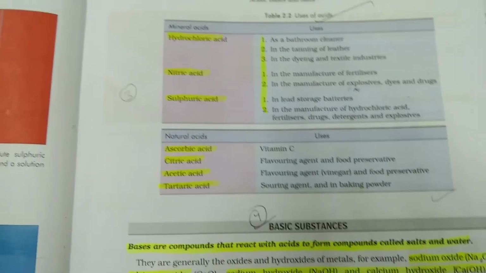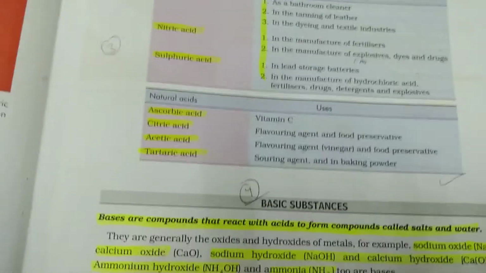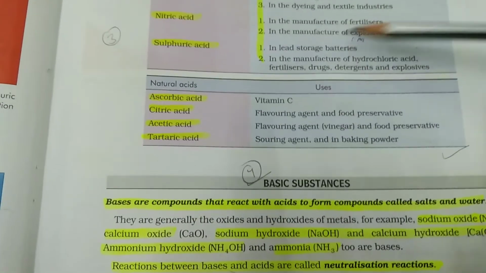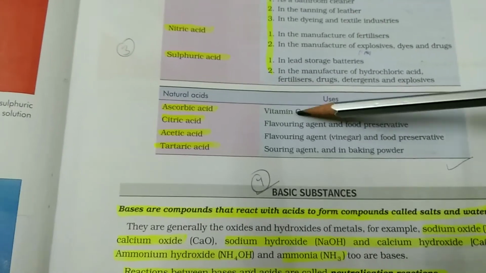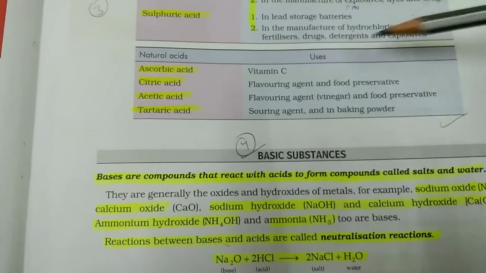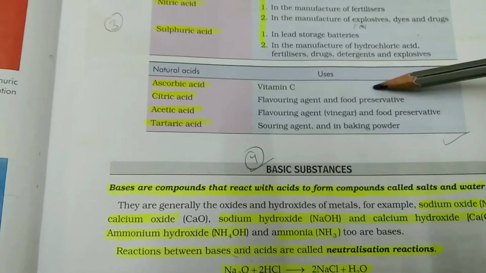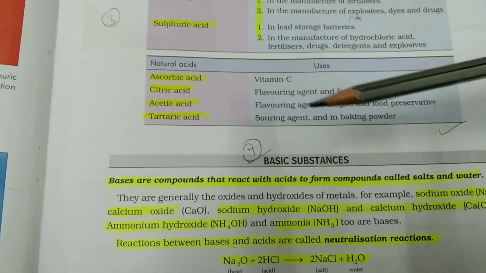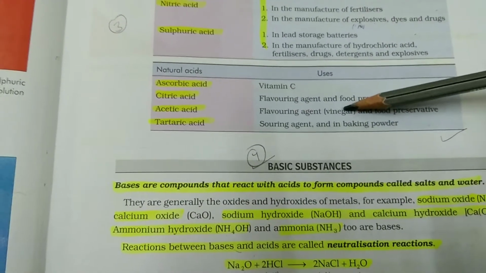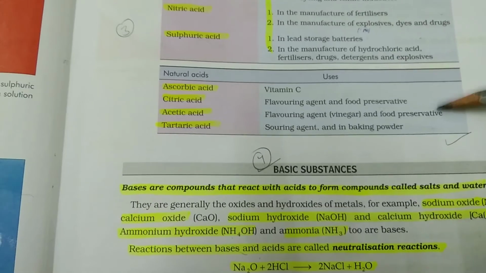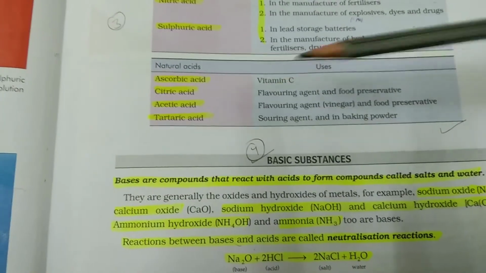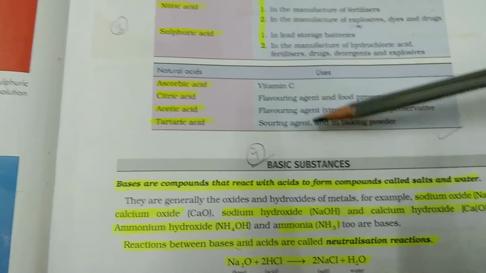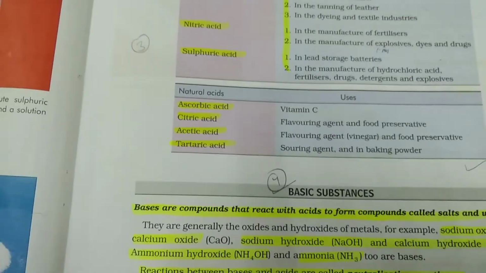Now we will talk about natural acids. The uses of natural acids are: first, ascorbic acid, which is vitamin C. Citric acid is used as a flavoring agent and food preservative. Acetic acid is a flavoring agent in the form of vinegar and a food preservative. And tartaric acid is a souring agent and is used in baking powder.